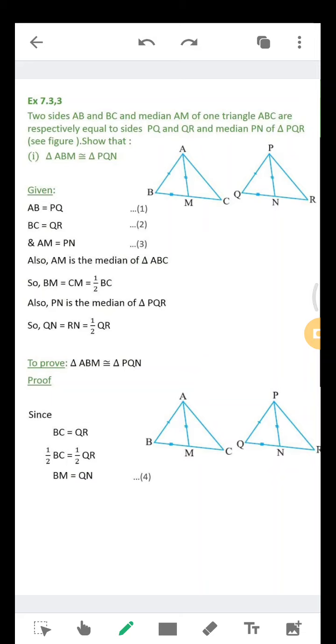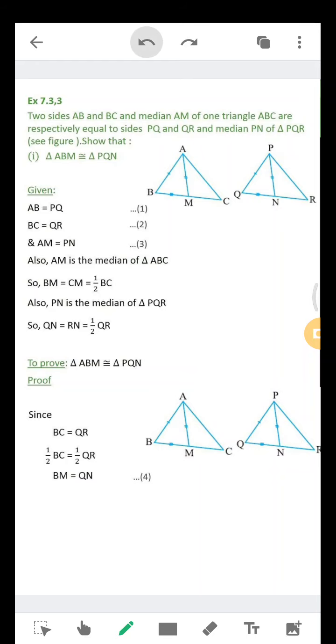The half of BC I'll take as BM and half of QR I'll take as QN. So finally I have got BM equal to QN, which I needed to prove these two triangles are congruent.